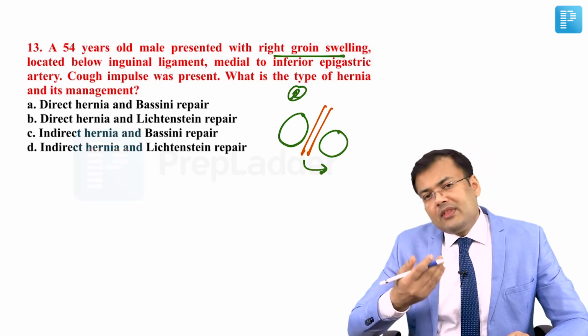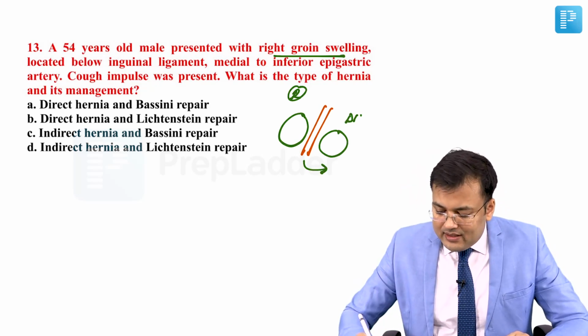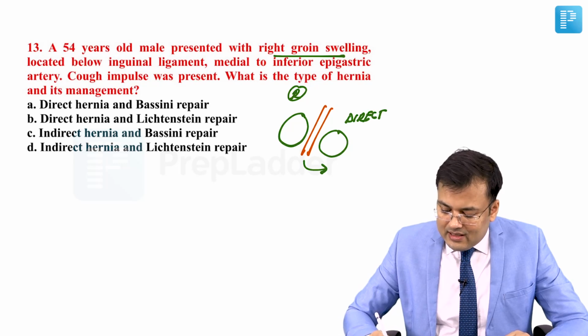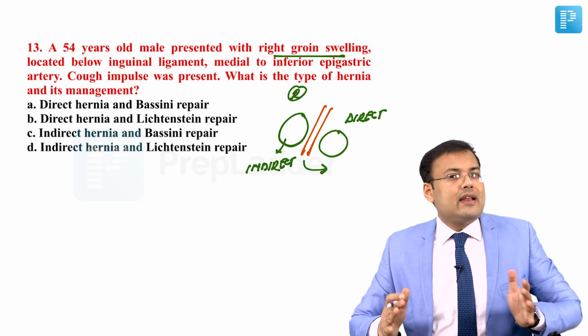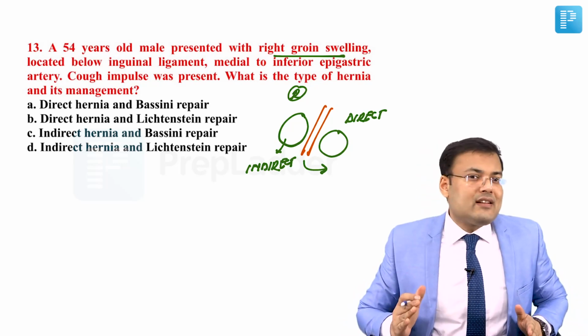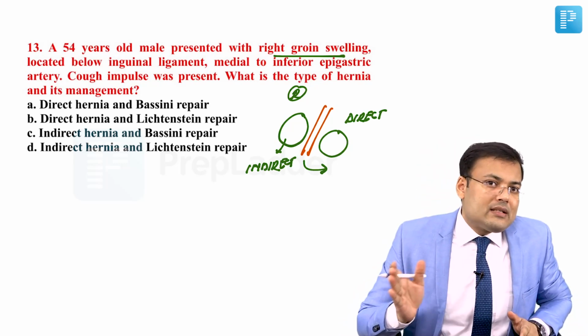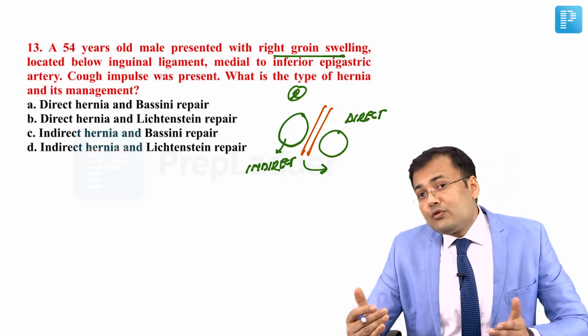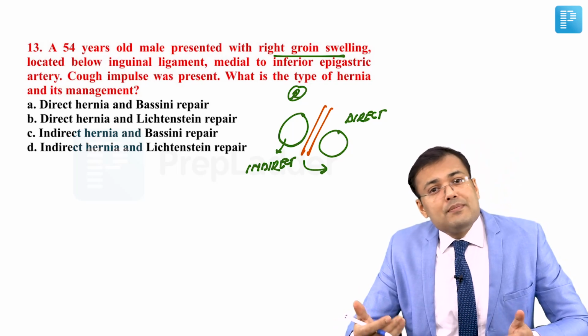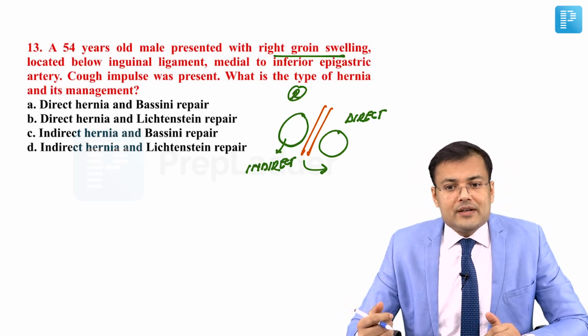So obviously the medial hernias, these are direct hernias, and the laterals are indirect, right? So that's why indirect inguinal hernia is also known as lateral hernia because it is lateral to inferior epigastric artery. Direct inguinal hernias are also known as medial because it's medial to inferior epigastric artery.